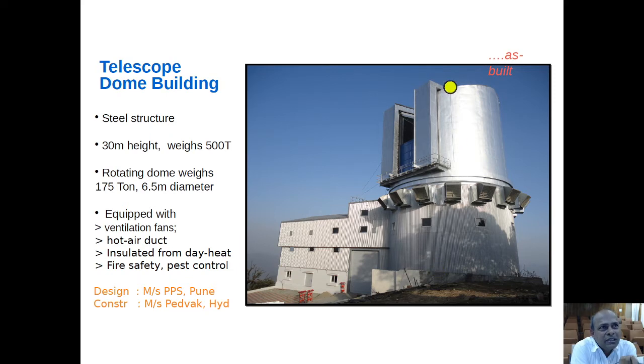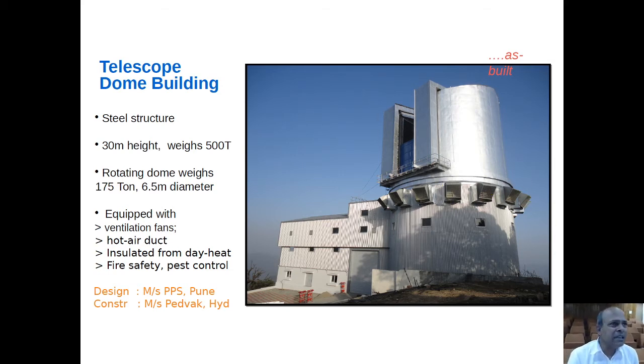This has almost 10-story height, 30 meters from ground to the top level. And what you see here is the dome part of it. So this is a rotating dome. This weighs 175 tons and has a 6.5 meter diameter. So this dome is a highly technical building. This has ventilation fans. There are 12 ventilation fans at the telescope floor.